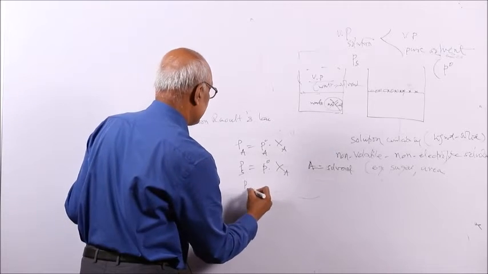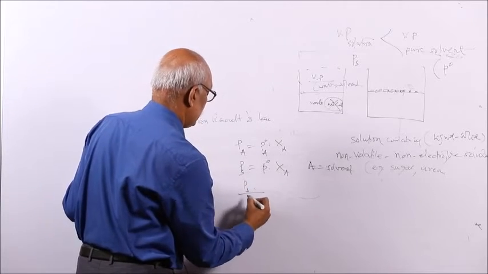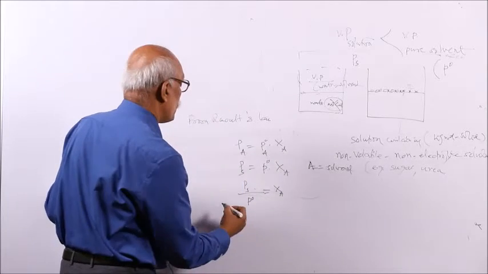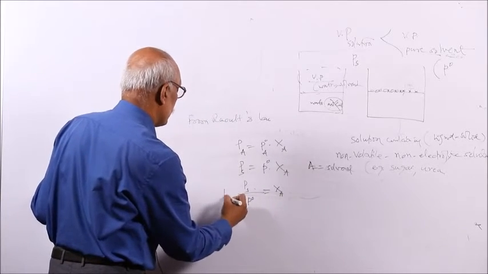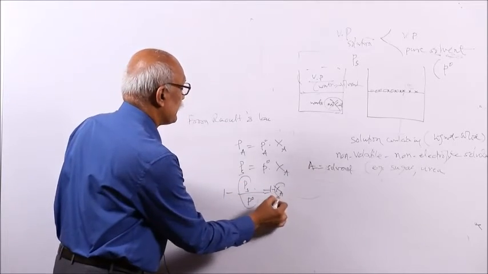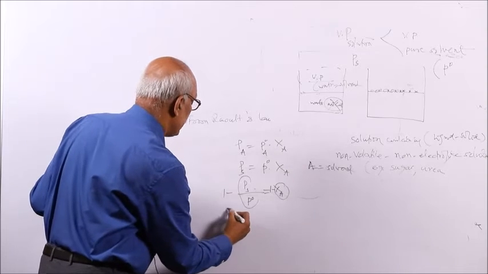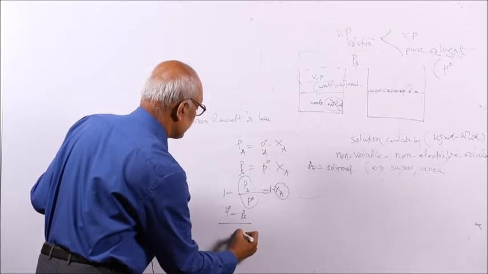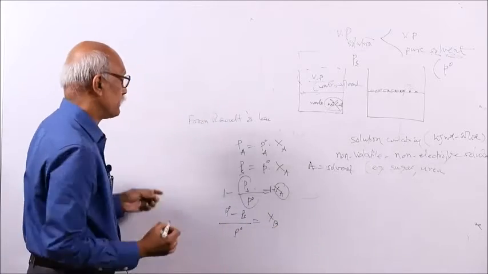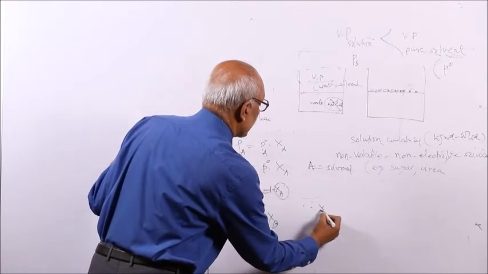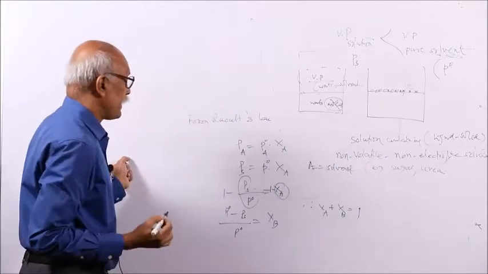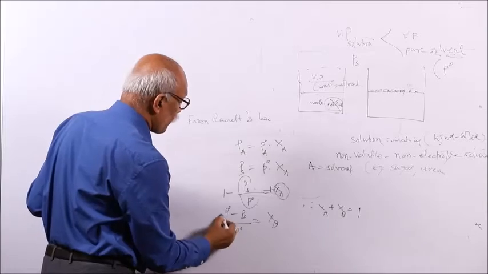So PS by P naught is equal to XA. If you subtract from 1, we have P naught minus PS by P naught is equal to 1 minus XA, which is equal to XB, because the sum of the mole fractions of components A and B is equal to 1. So this is your lowering of vapor pressure.